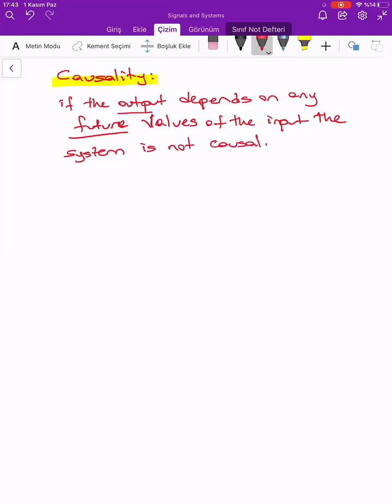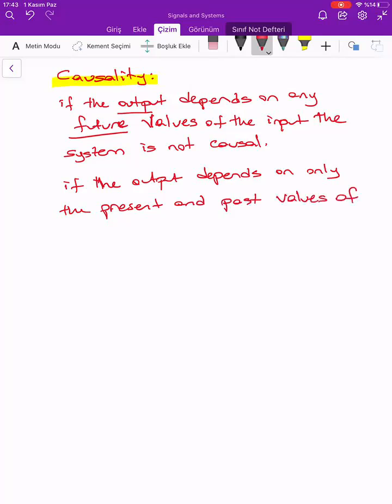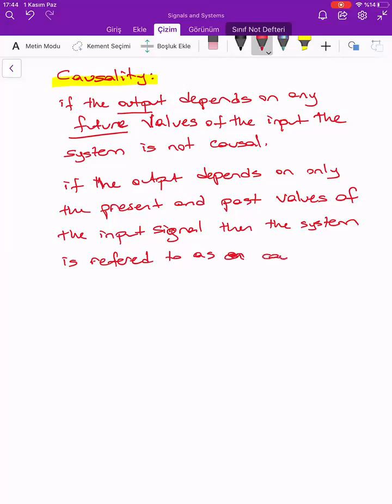If the output depends only on the present and past values of the input signal, okay, then the system is referred to as a causal system. Okay, a causal system.